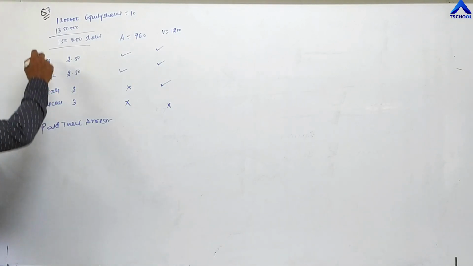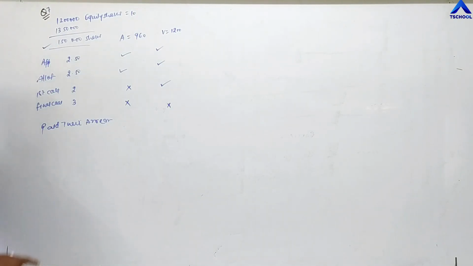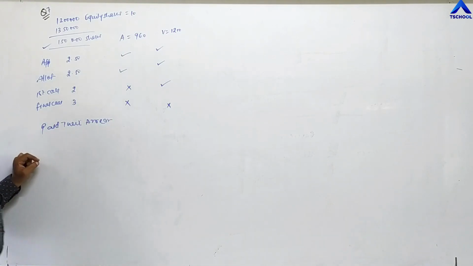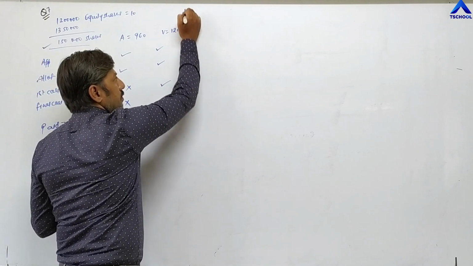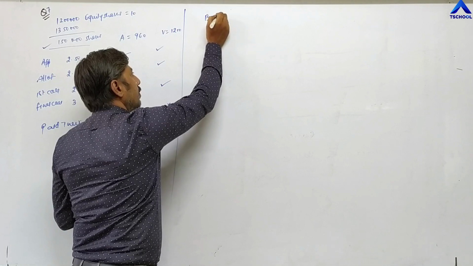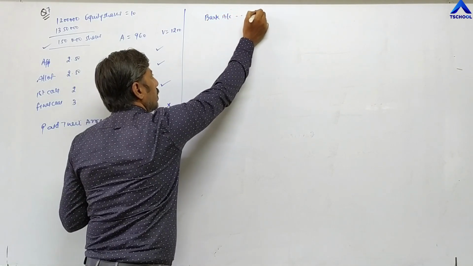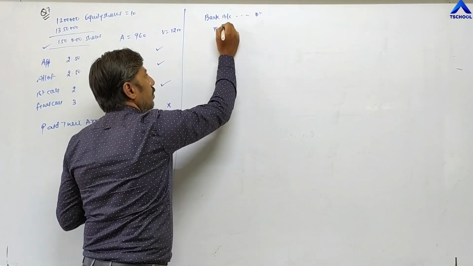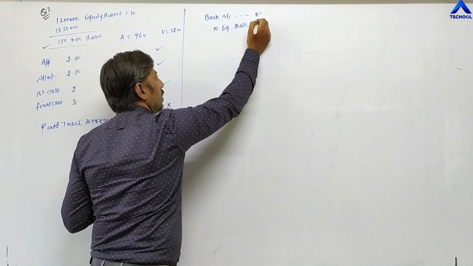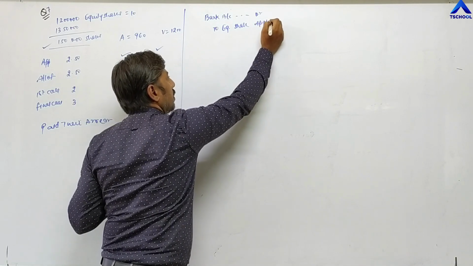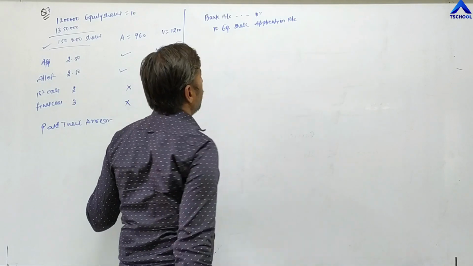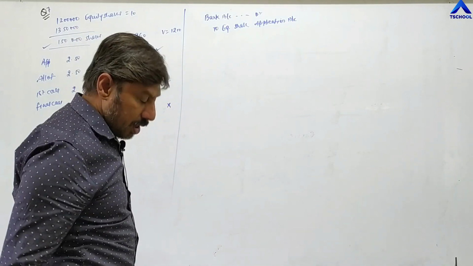So in this question, oversubscription is there, first problem, and calls in arrears received. Now the entry is like this. First entry, bank account debit to equity share application account.